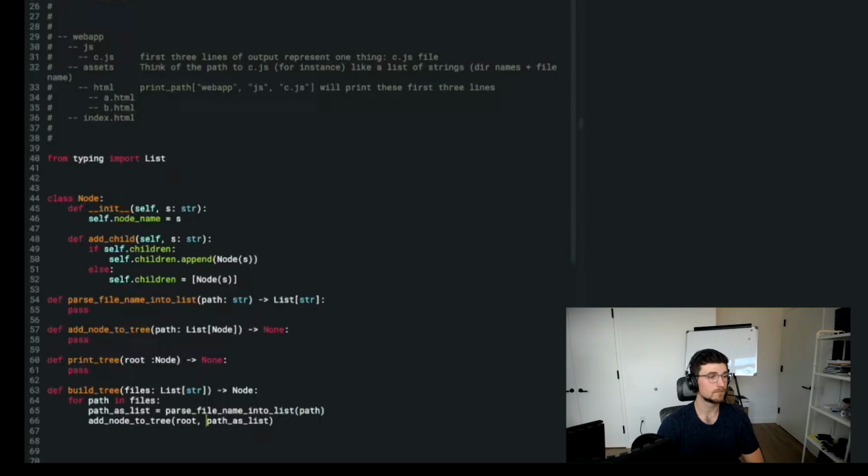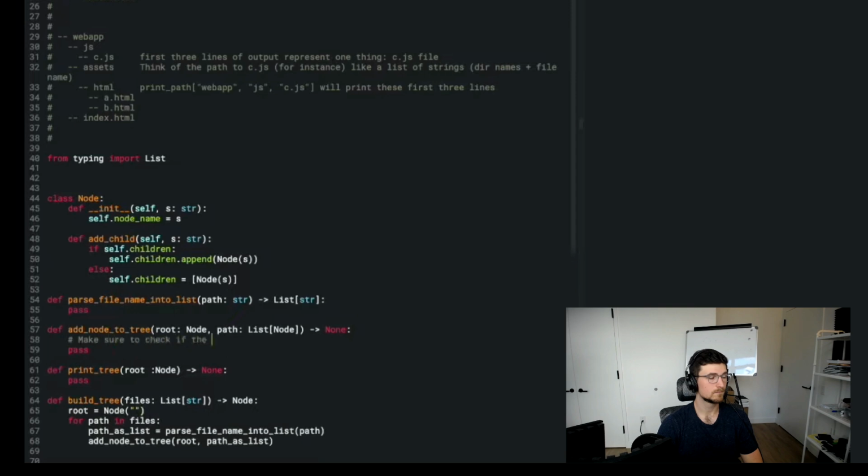What tree I'm going to add it to at some point, so root node, and I'm going to need to create the root in build tree somewhere. So that needs to happen. So let's say root equals a node, just blank string at first. And then in add node to tree, I might need to populate the root. So I'll need to make sure to check if the root is empty, just for if the root dot node name is empty.